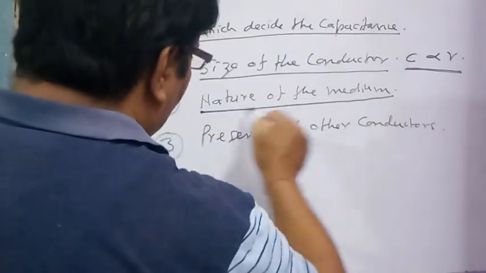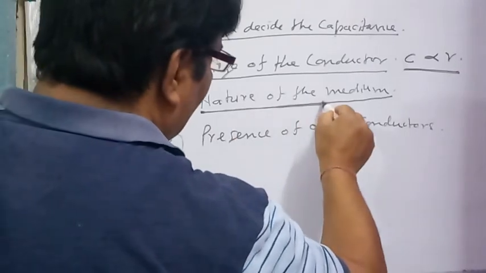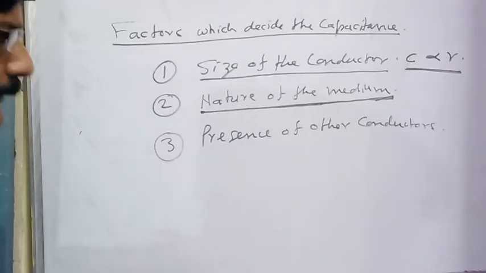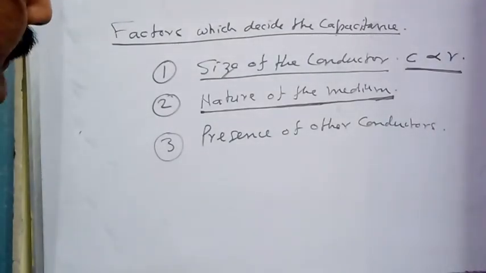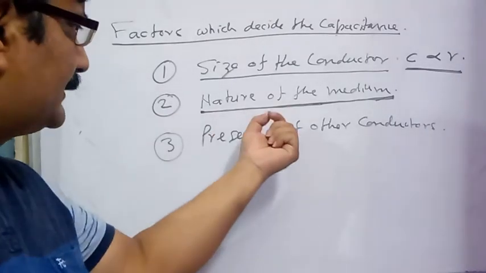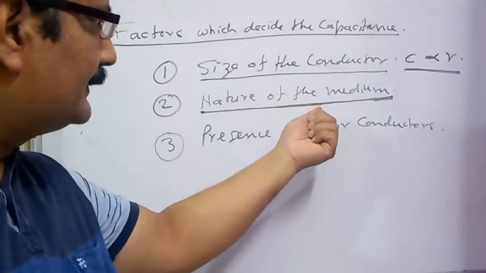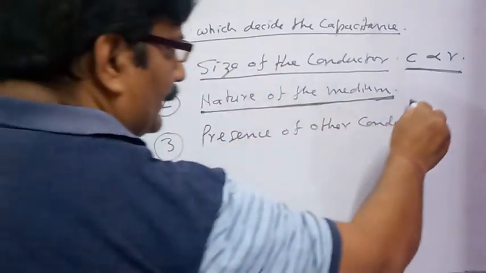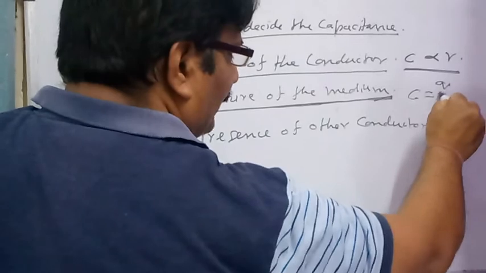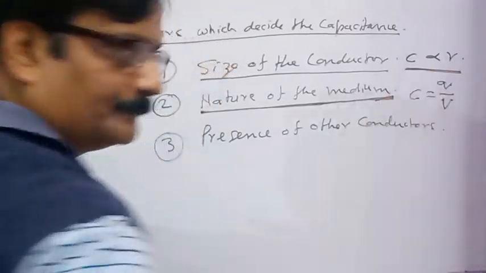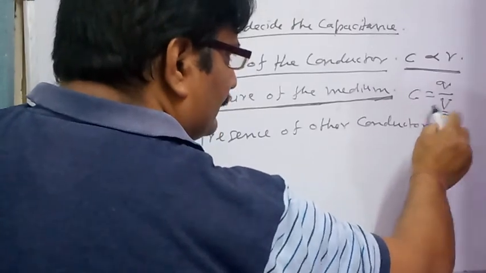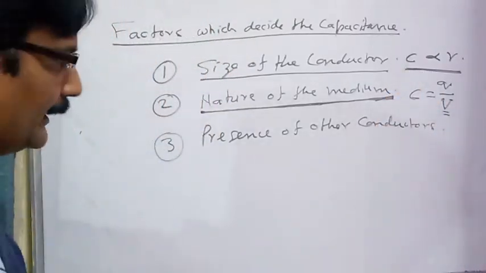The presence of a medium in the nearby space of the conductor will decrease the value of the potential if its dielectric constant is more than the dielectric constant of air. In that condition, the potential around the conductor decreases, so its capacitance will increase by the relation C equals Q divided by V. By any means, if V is decreasing, the capacitance of the conductor will increase.